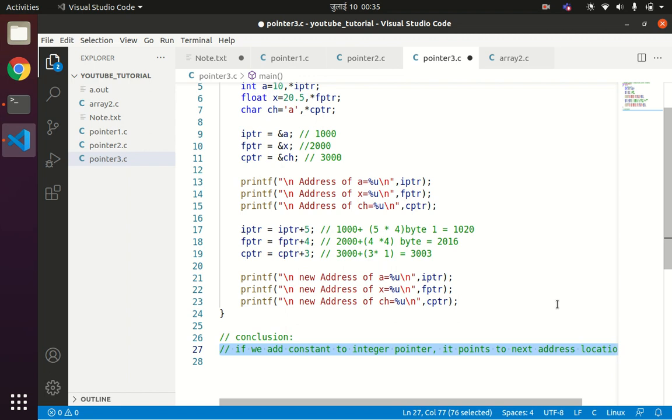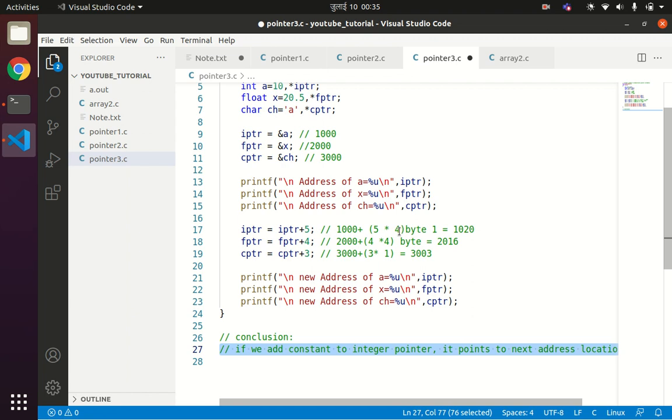Since a pointer is not a normal variable, whenever you add any constant to it, it will be incremented by the size of that variable. So incrementing by 5, the initial value is 1000 plus 5 means we need to reserve more space, because the size of int is 4, so it will be incremented by 5 into 4, which is 20 bytes. So a total of 20 bytes will be added, and the next address will be 1020.